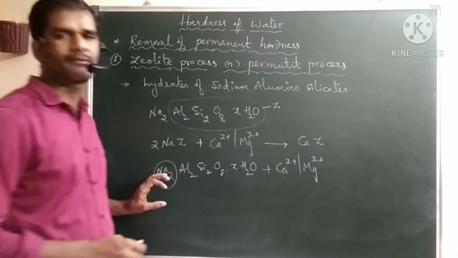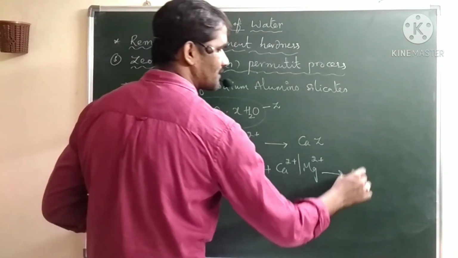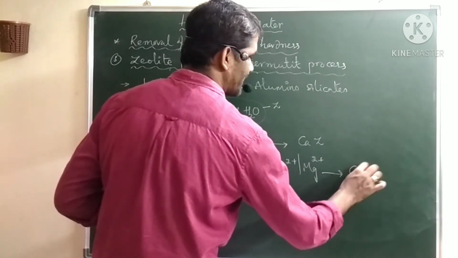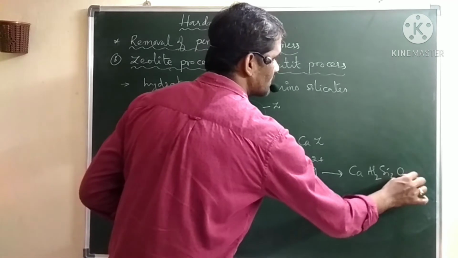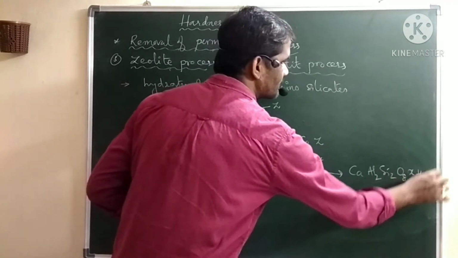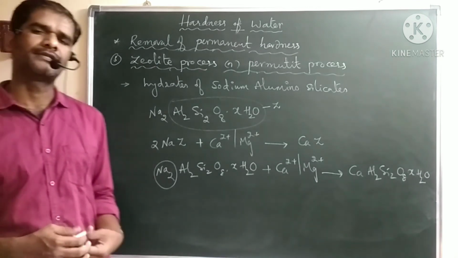Here only the cation part is replaced. You will get the respective zeolite, CaAl2Si2O8·xH2O. So like this we can remove the calcium and magnesium ions.